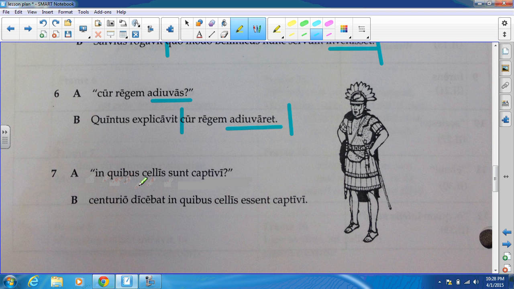In A, the main verb is sunt. Down here, it becomes essent. The in quibus is the introductory question there, so don't let those fool you. You will have some like this where you have that relative pronoun showing up as the introductory question word. So: in which cells are the prisoners? And: the centurion was asking in which cells the prisoners were. So in this exercise, hopefully you're able to see how the direct and indirect questions are related.